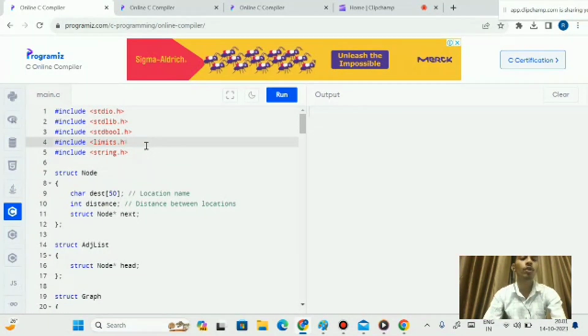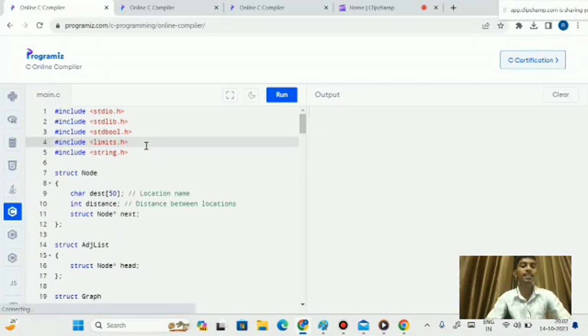In the first part of the code, struct node, this defines a structure node to represent a node in the graph, and it contains the name of the destination location, the distance between the locations, and a pointer to the next node in the adjacency list.